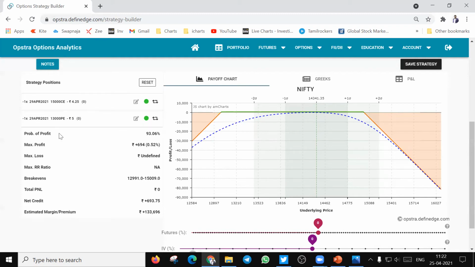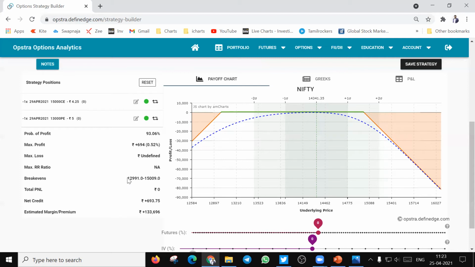The probability of profit in this particular strategy is close to about 93%, because the chances of the market or Nifty expiring between these 15,000 and 13,000 strike prices are high. In case the expiry happens between these two levels, the entire premium of 9 rupees 25 paise, which is equal to 694 rupees, will get converted into profit for an option seller.